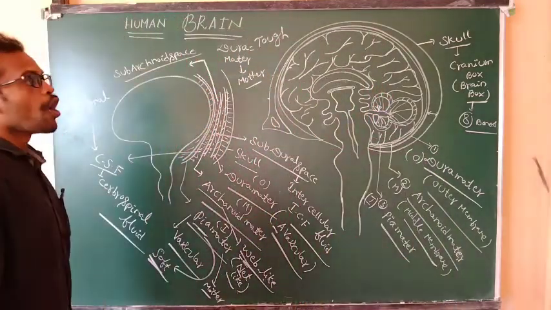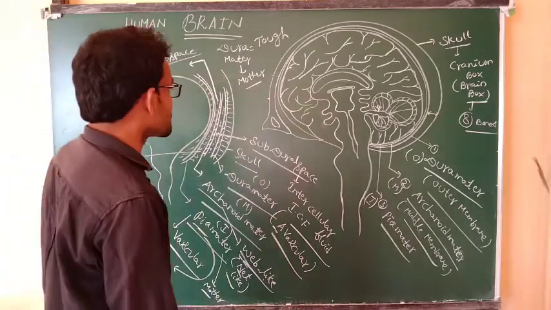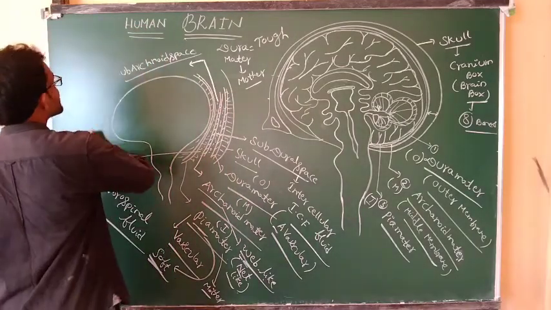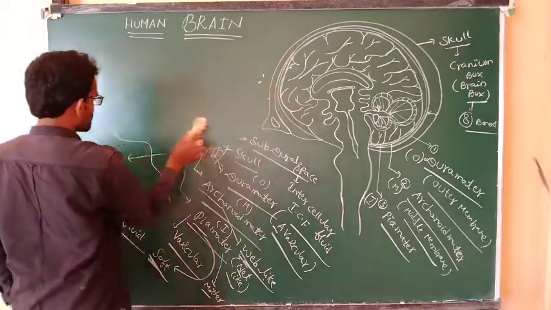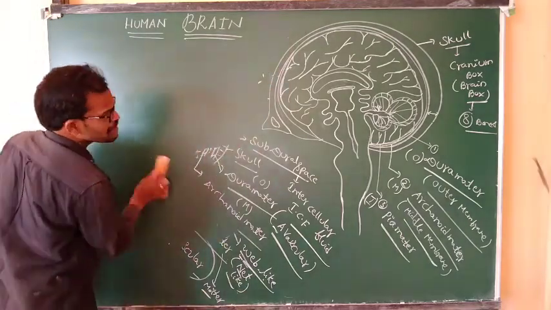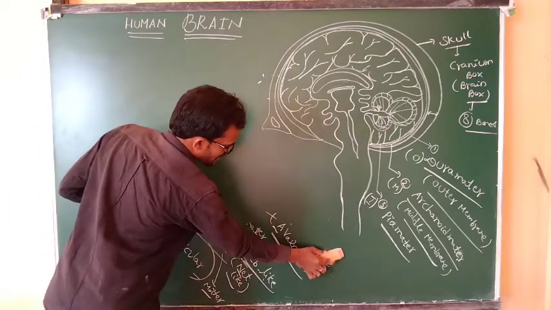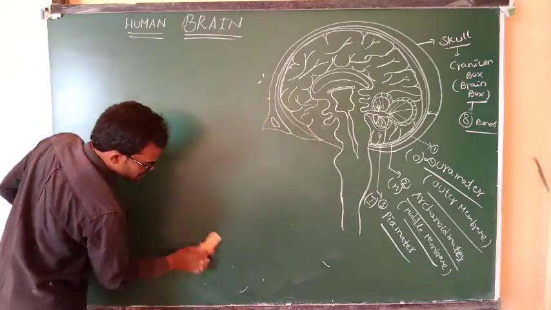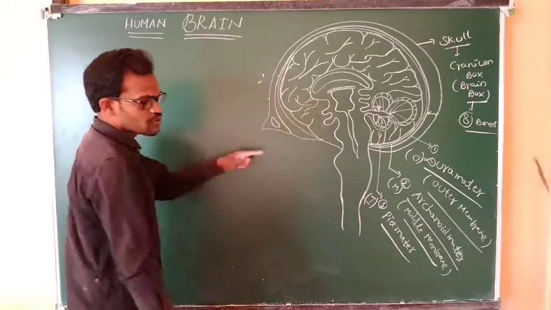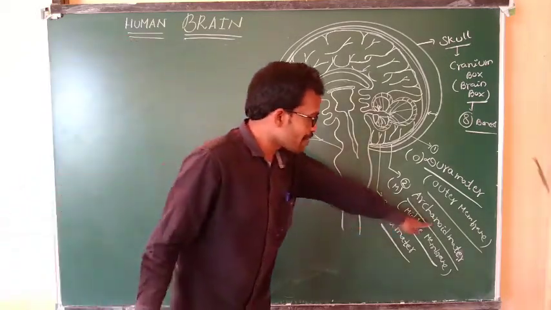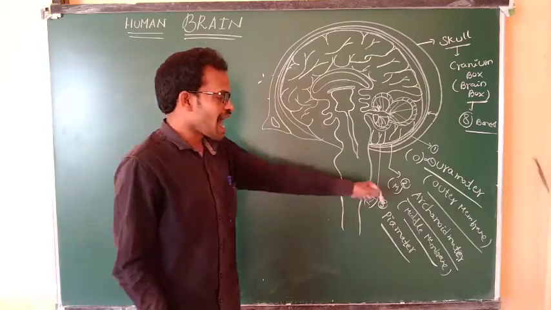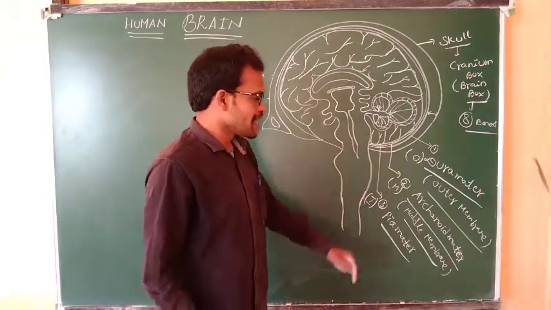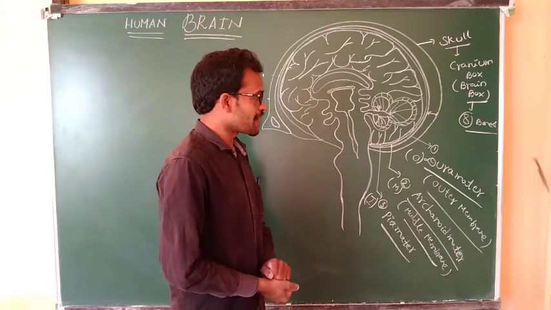How many membranes are present? Three membranes protect the brain. What is the first membrane? It is known as the dura mater. What is the second membrane? It is known as the arachnoid membrane. Third one, pia mater. Dura mater is the outer membrane. Arachnoid mater is the middle membrane. Pia mater is the inner membrane.